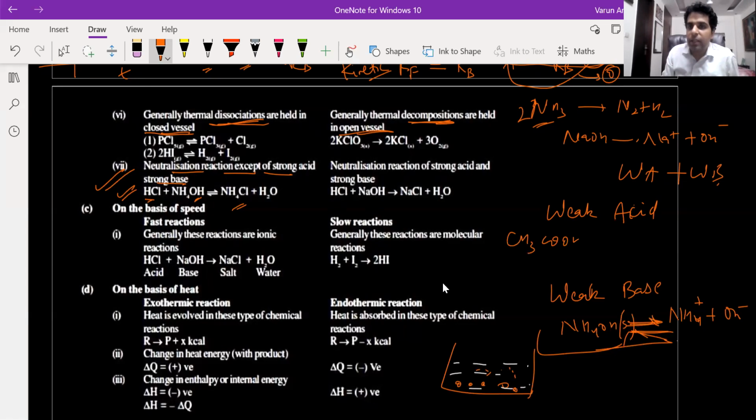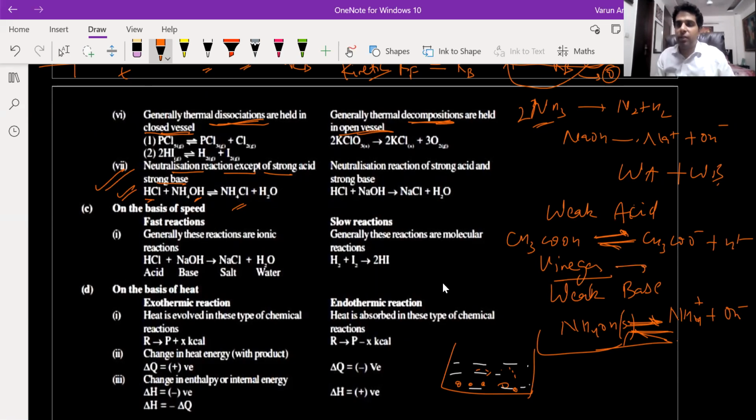Acetic acid is a weak acid that will give acetate ion. Acetic acid is your vinegar that is used in your pickles. It will give acetate ion and H plus ion. This is an example of a weak acid and it will maintain its equilibrium. It is also sparingly soluble, so it will also dissociate to a very small amount. That means from 1 mole, only 0.001 mole will dissociate. If I dissolve 1 mole of this in water, a very small amount will dissociate.